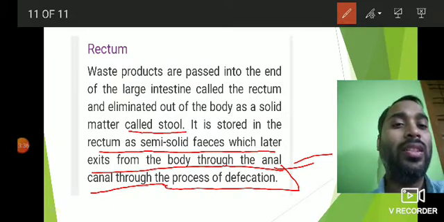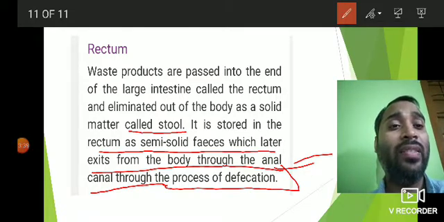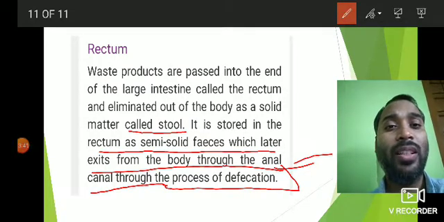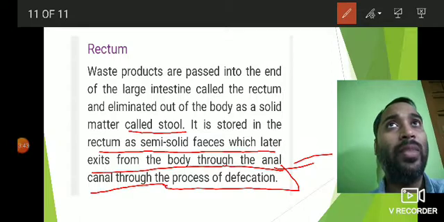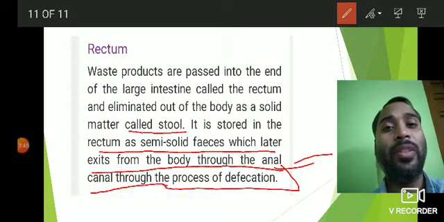So we come to the end of this digestive system, and in the next class we will begin the new chapter, that is chapter 3.